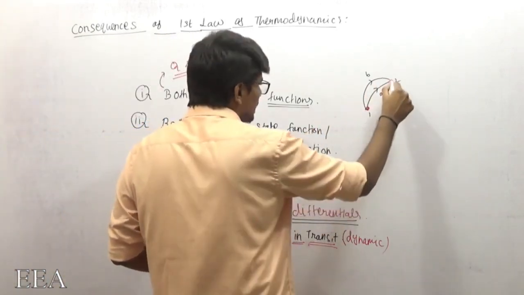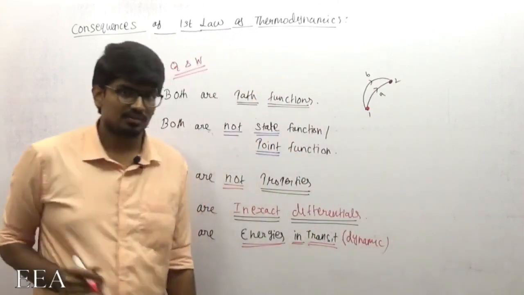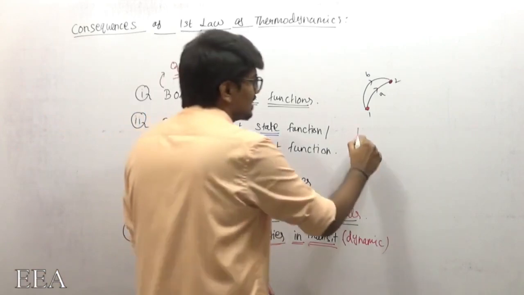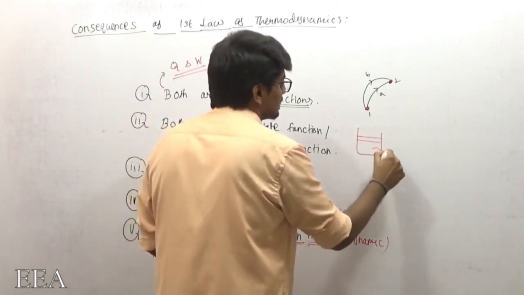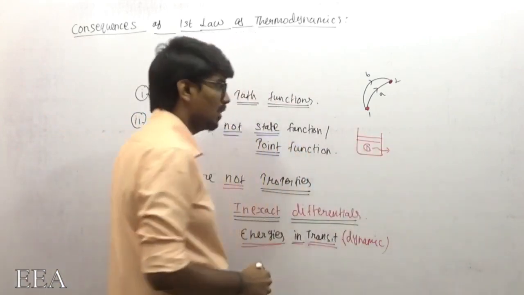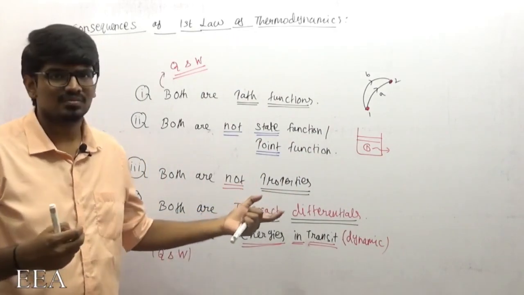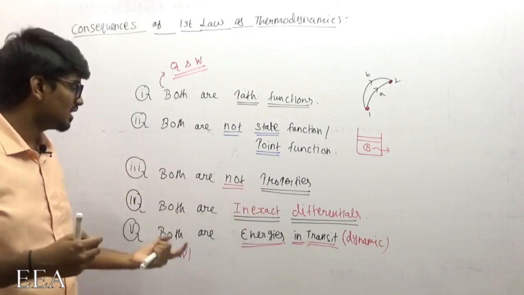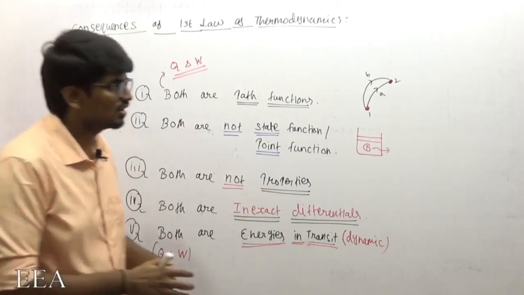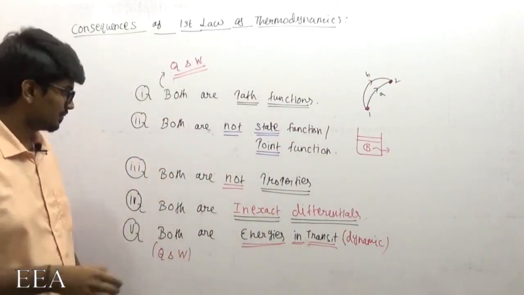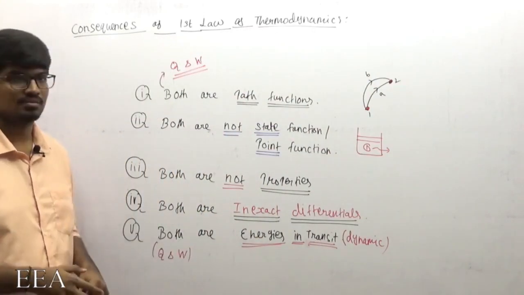During the first state or the second state, they have no meaning at all. You can just imagine that. Take a container with some gas at some particular state 1. Do you say any work is done for this particular state? We cannot say that. When can I say about work done, or about heat transfer? When some process is happening, when something is transferring, only then can I say that.